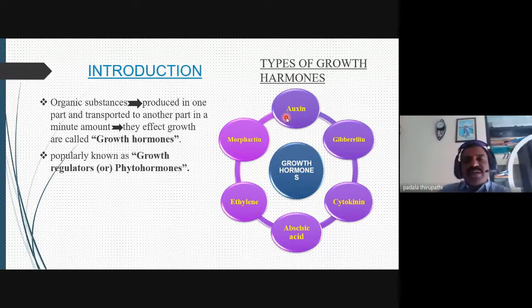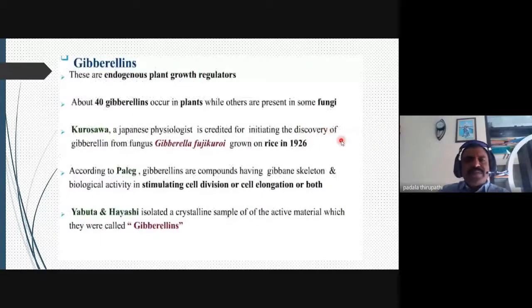So these are called growth hormones or phytohormones, popularly known as growth regulators.